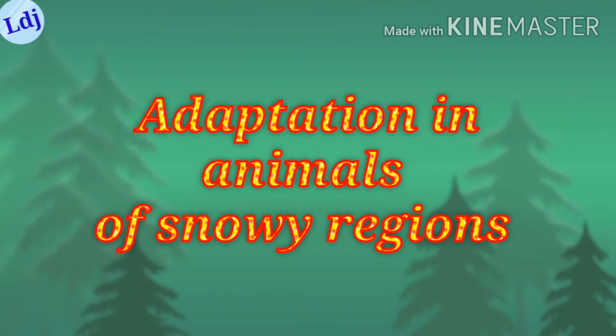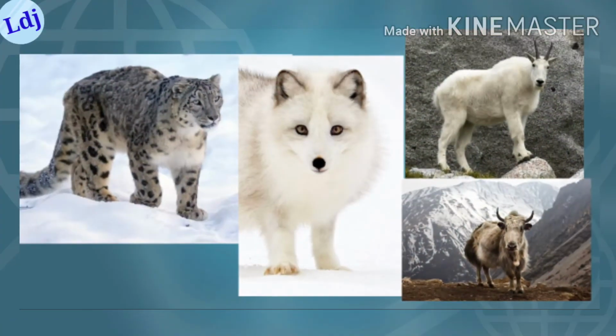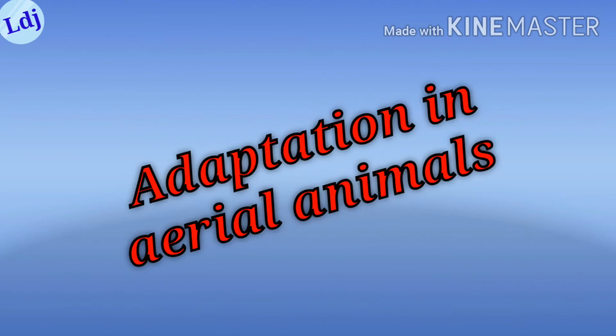Adaptation in animals of snowy regions. Animals like yak, polar bear, white fox, silver fox, mountain goat, Siberian husky dog, and snow leopards are seen in snowy regions. A white or silver body color, long, thick hair on their skin are typical characteristics of animals of snowy region.